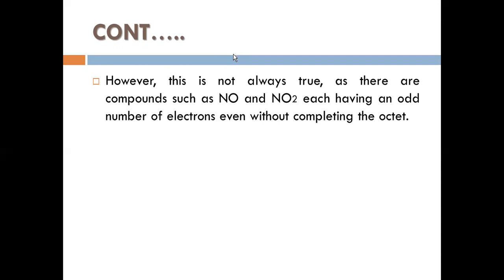Who are they? Aluminium fluoride, beryllium fluoride, and boron fluoride. Until now we spoke about even numbers of electrons, but you can have odd numbers of electrons without completing the octet rule. That is nitrogen oxide and nitrogen dioxide, NO and NO2.